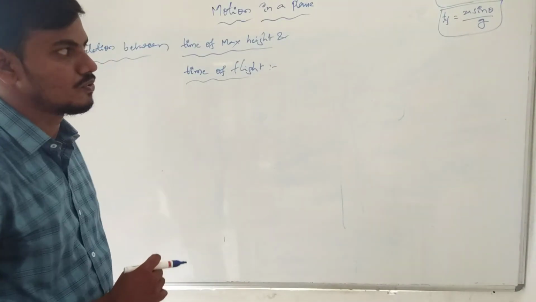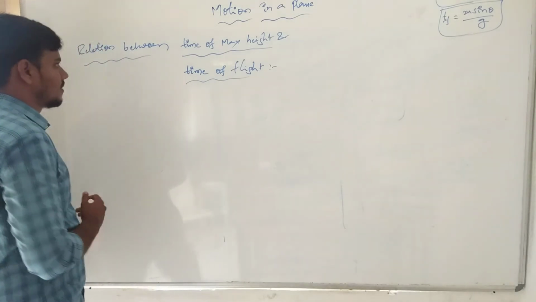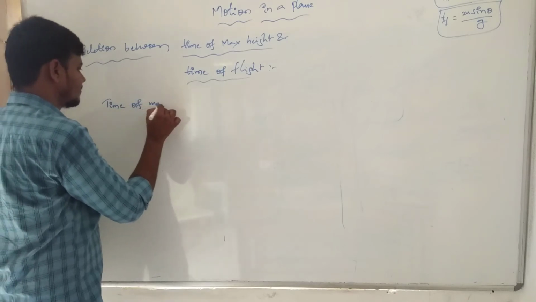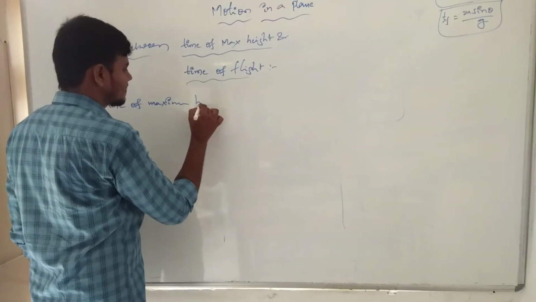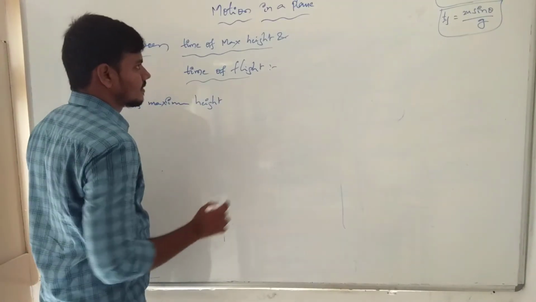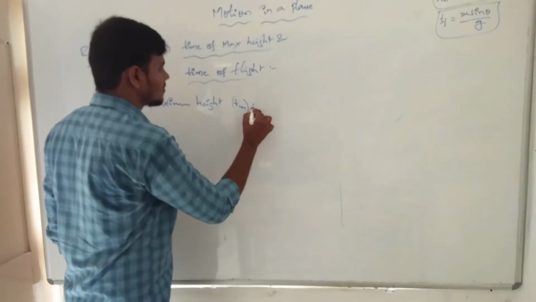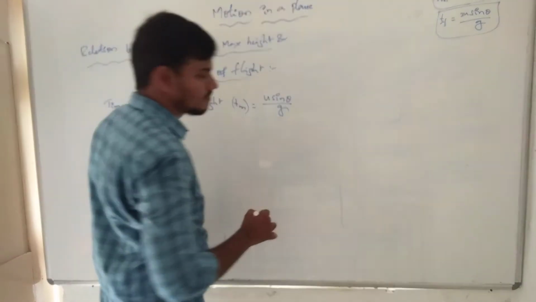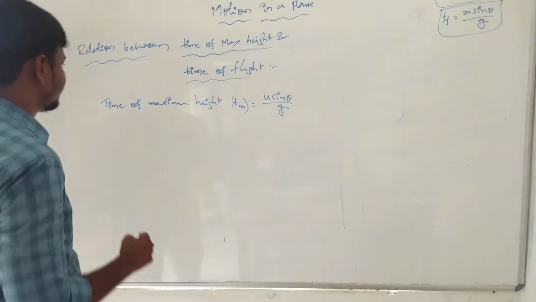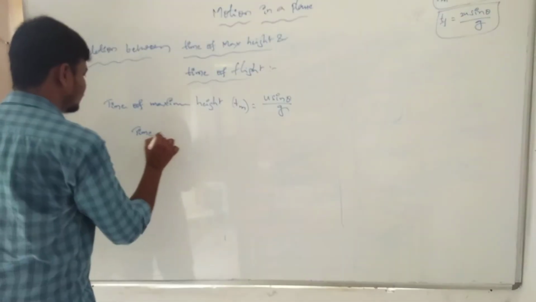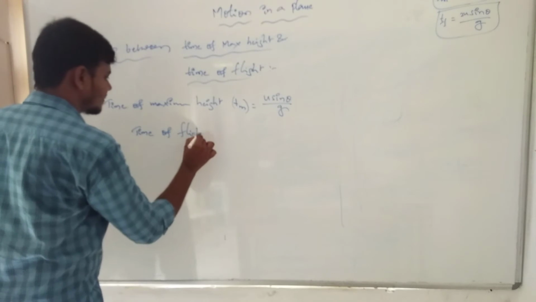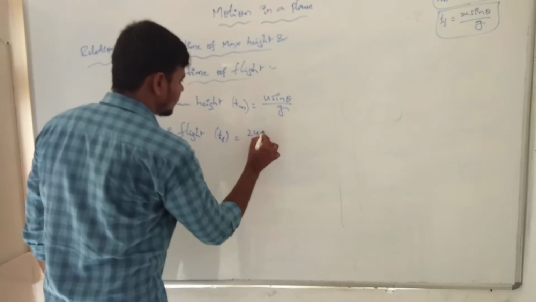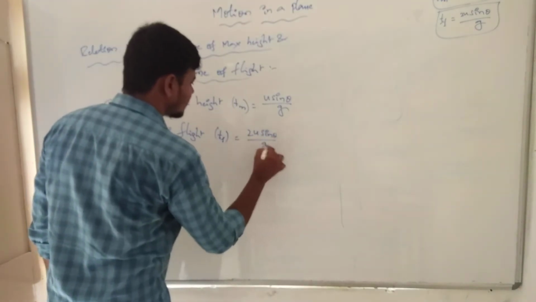Now tf is equal to 2u sin theta by g. First we go to the time of maximum height. What is the equation? tm is equal to u sin theta by g. Next, the time of flight: tf is equal to 2u sin theta by g.